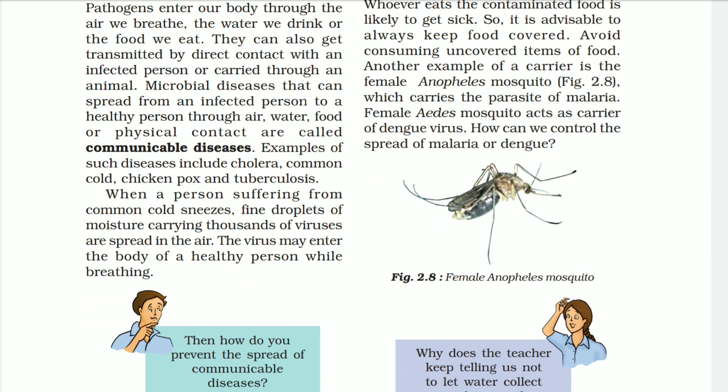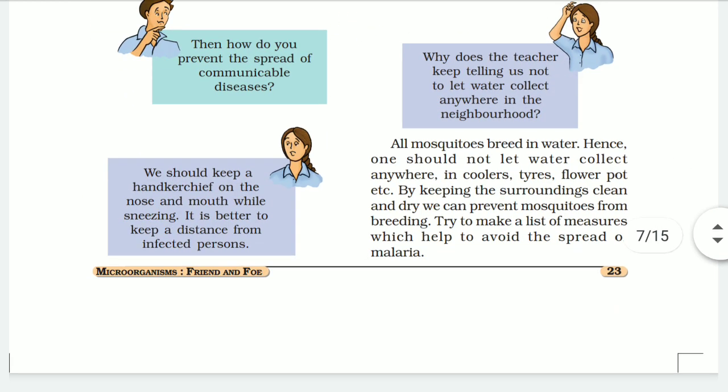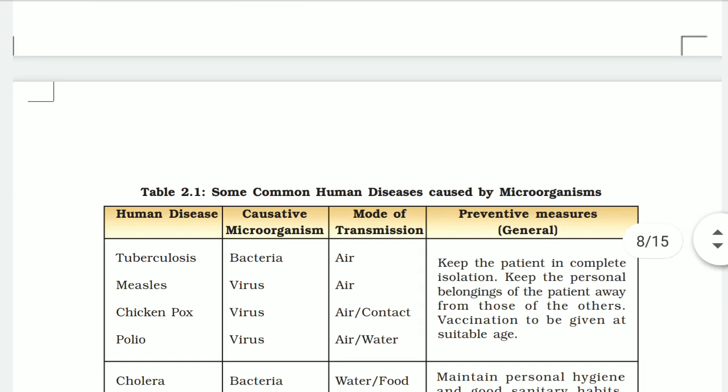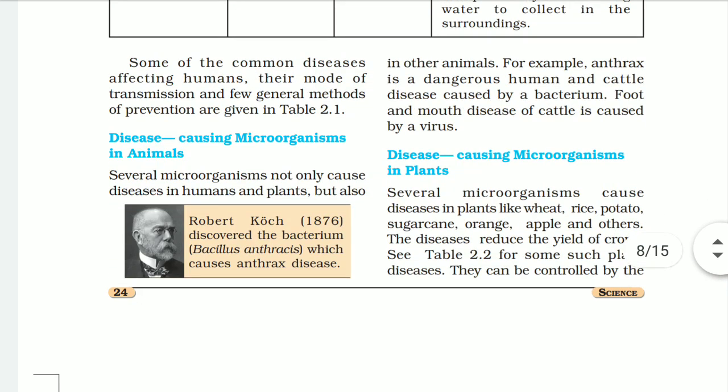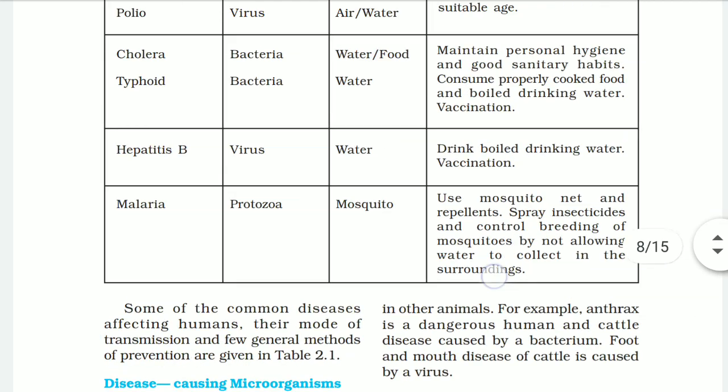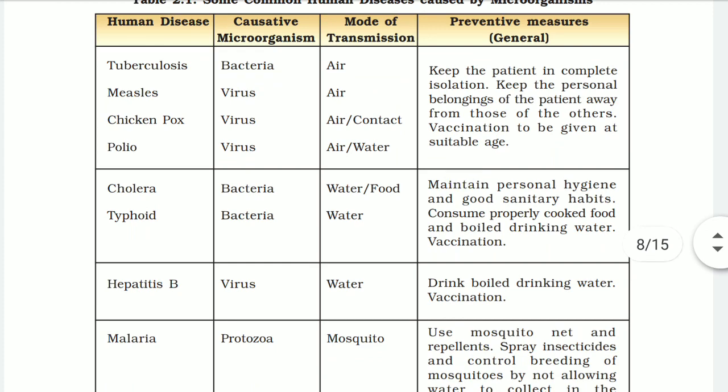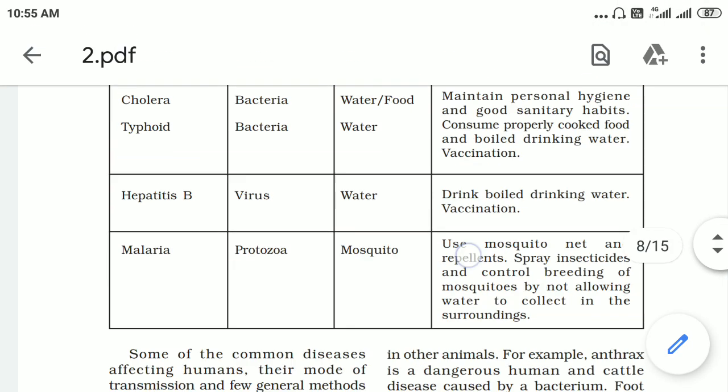Another example is Anopheles mosquitoes. Female Anopheles mosquitoes carry the parasite of malaria, and female Aedes mosquito acts as a carrier of dengue virus. How can we control the spread, right? So all the mosquitoes breed in water, so we should not let the water collect anywhere, and clean all the things that have collected water or stagnant water for a while. Some of the common diseases that affect the human, and their modes of transmission, are given in the chart in 2.1. You must read and learn this chart.